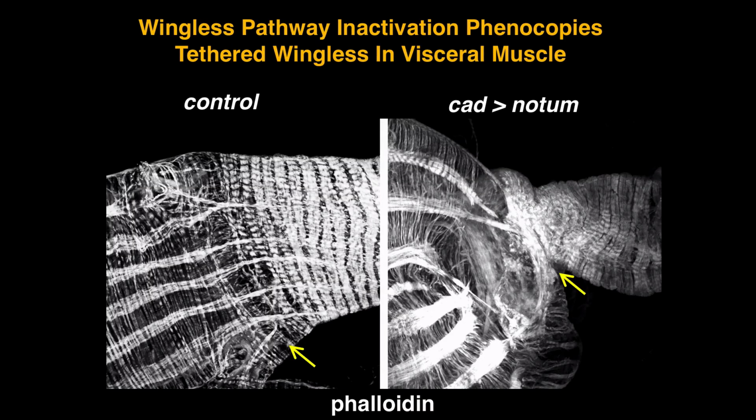And even when we're inhibiting wingless in the epithelium, we see defects in the muscle as well. So here, this is the same animals, but you can see the longitudinal muscles are no longer making contacts. They're no longer doing that thinning. The transition zone is lost. The circular muscles are not doing their banding and bundling, on both sides.